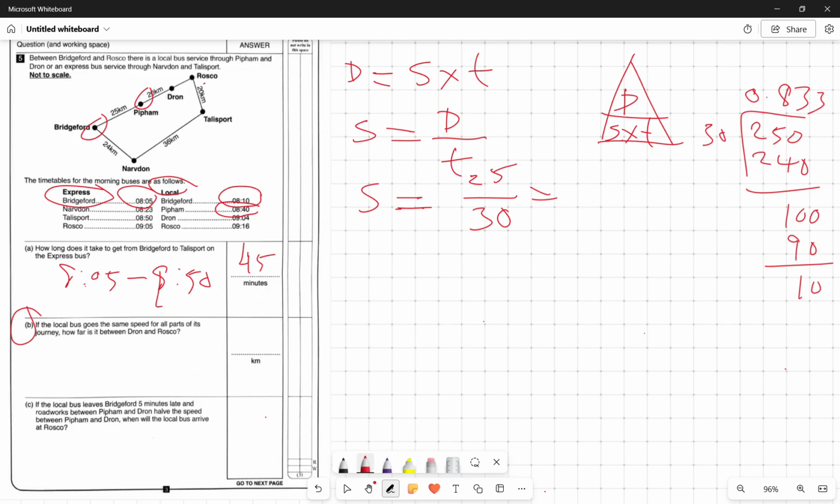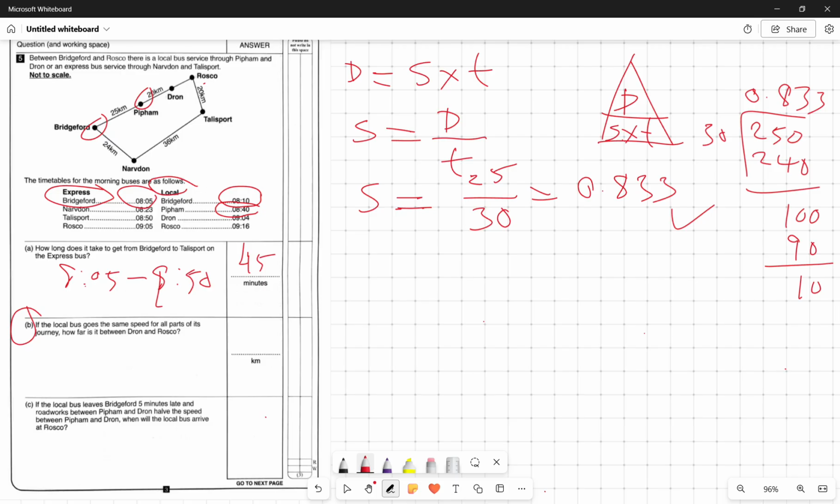So 0.833. It means the speed we found is 0.833. Very simple. So we found the speed between Bridgeford to Pipham or Pipham to Drawn. You will find the speed is 0.83.